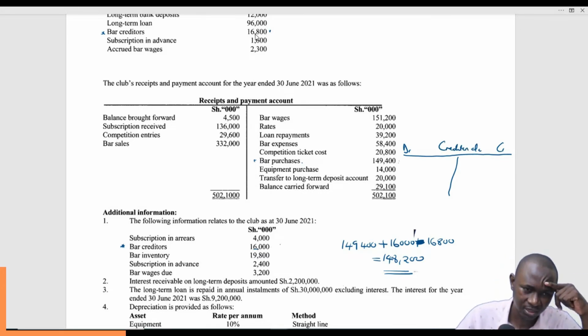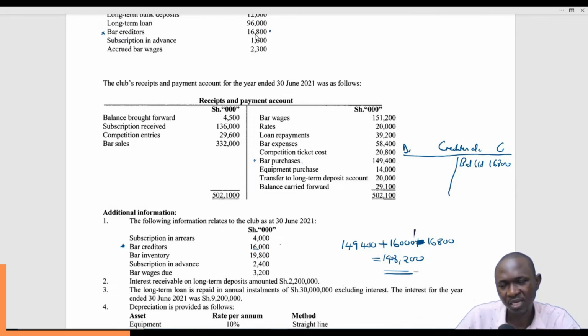So the creditors account will start with the balance brought down of 16,800. So balance BD 16,800, and then we have the purchases. Purchases simply means money goes out of the bank. So we credit the bank account, we debit the creditors account. So we'll come here and say bank account, how much? 149,400, like that. And then at the end of the year, we have creditors of 16,000.